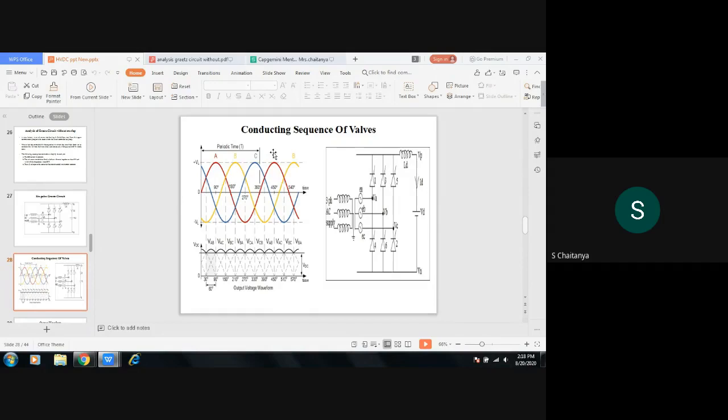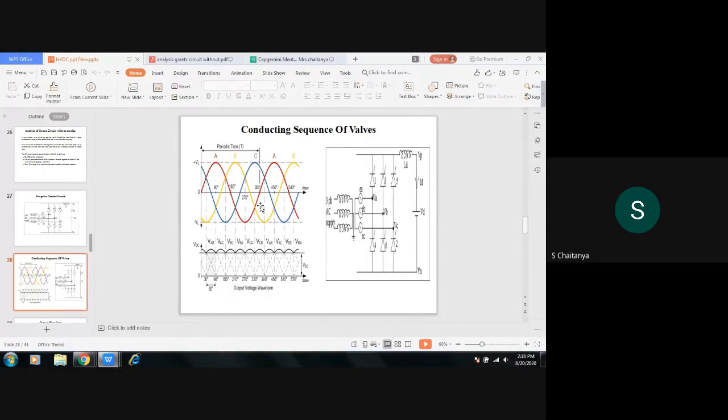Initially, this is the input voltage for all the 3 phases. If you see the input waveform, red one is for phase A and blue one is for phase C and yellow is for phase B. For all the 3 phases, you are getting a purely sinusoidal wave, and it completes one cycle for 360 degrees. This is the input waveform.